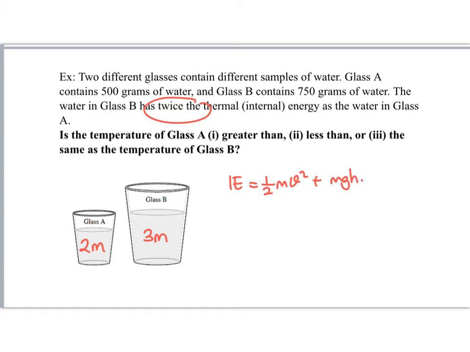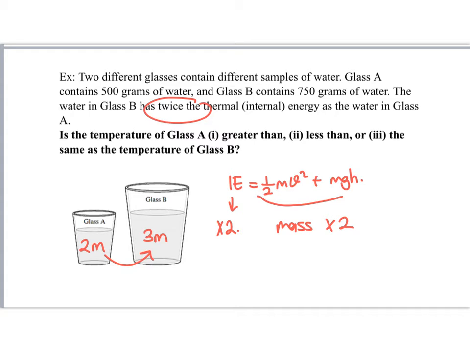So the internal energy is doubled. If it is related to mass, then mass should also be doubled. But I see that the mass of B is not twice the mass of A.